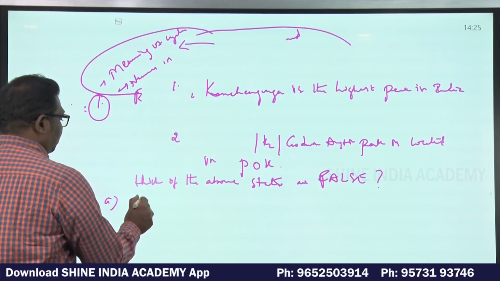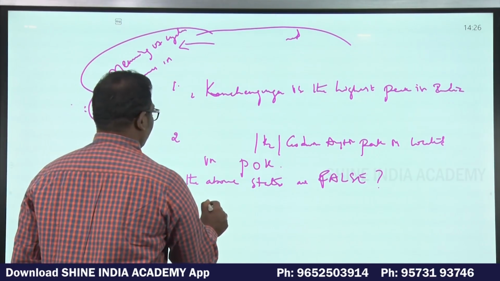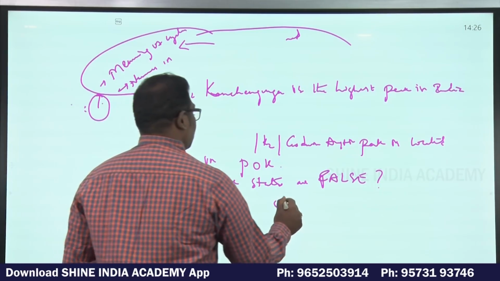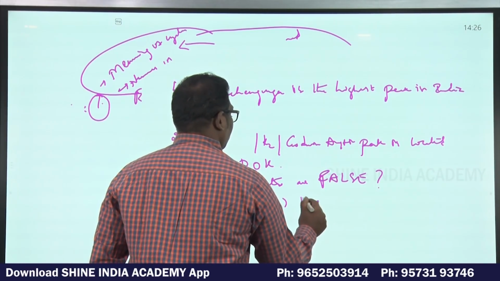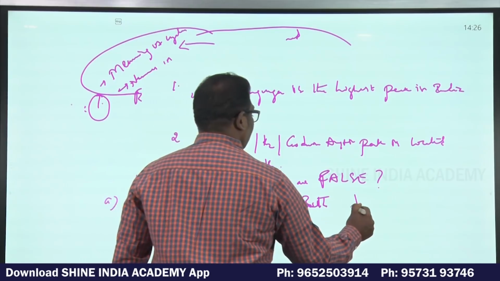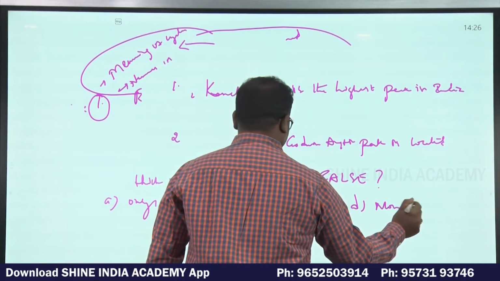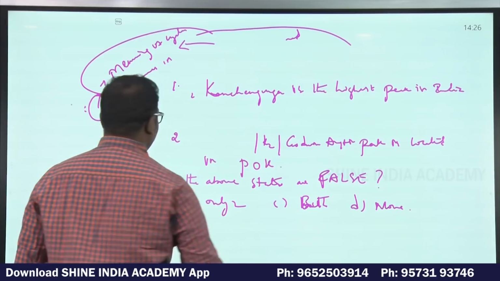Option A, only one. Option B, only two. Option C, only three. Sorry, both. Option D, none. So this is one question, another example question.